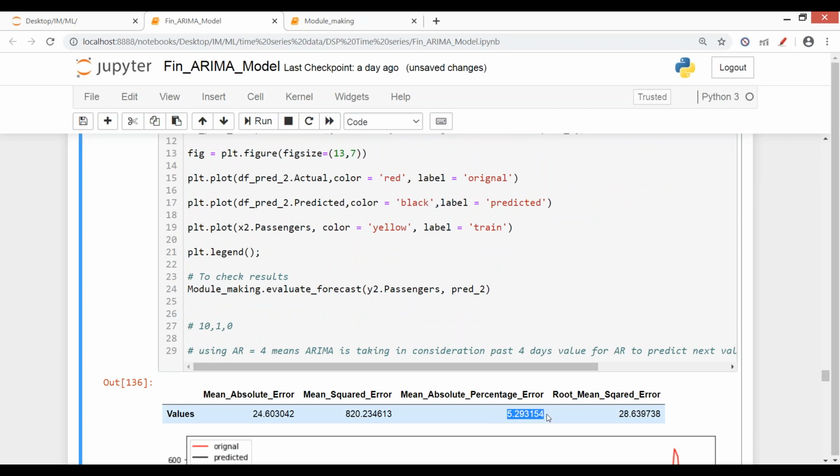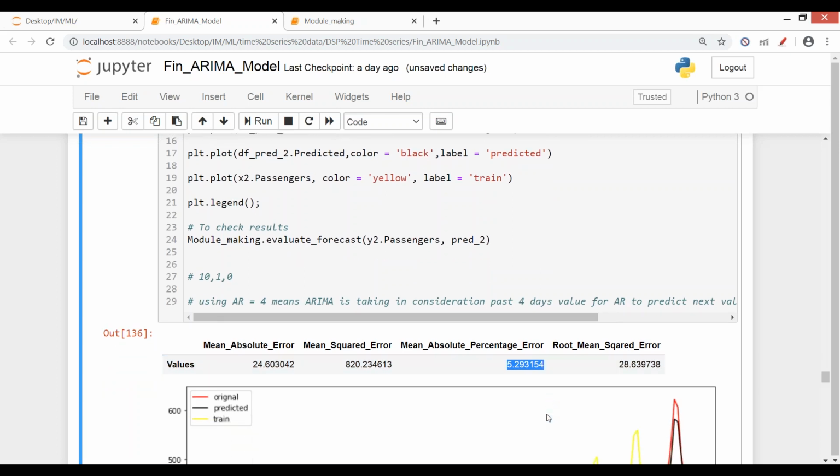Now what does this MAPE of 5 tell me? Can anybody tell me what the MAPE of 5 is telling me? If the MAPE is 5, can anybody tell me what it is telling me? You are giving some result, so you should know what this MAPE is saying.